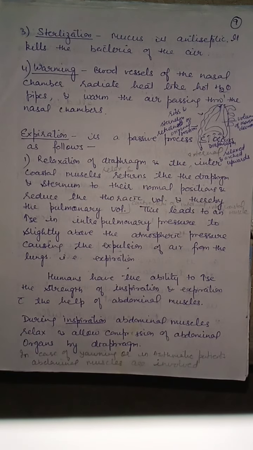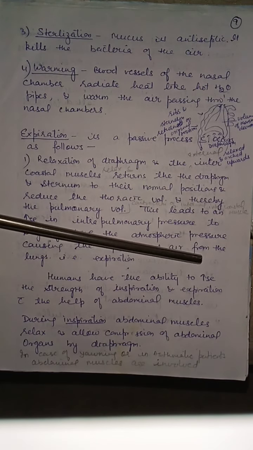So during expiration, diaphragm muscles and intercostal muscles are relaxed. Diaphragm and rib cage are brought again to the normal position. Volume of the thoracic cavity and pulmonary volume decreases, pressure increases and air is released out.